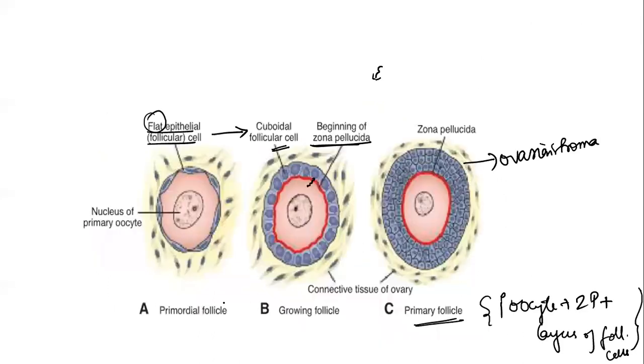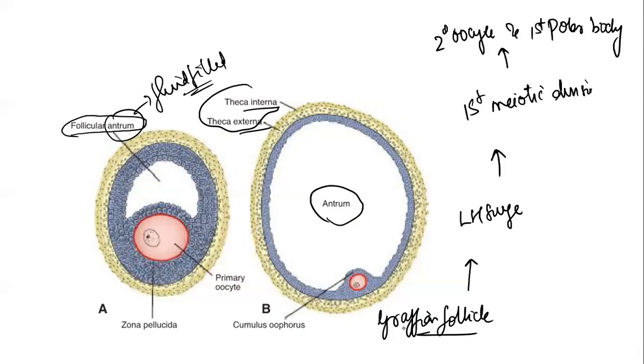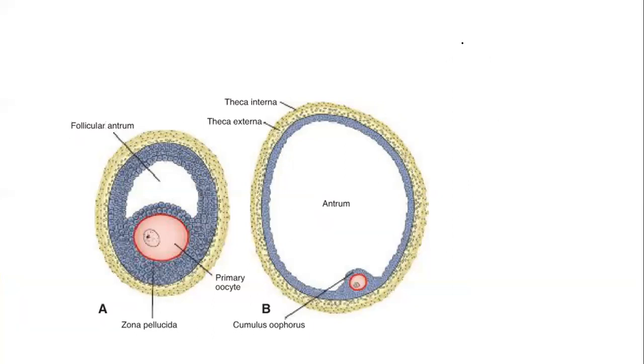So primordial follicle, primary follicle, then secondary follicle, tertiary follicle, and finally the Graafian follicle with the antrum. On LH surge it completes its first meiotic division to form a secondary oocyte and the first polar body. Let me erase all the ink on the slide and keep only the secondary oocyte and first polar body.